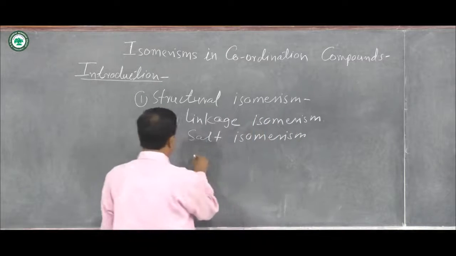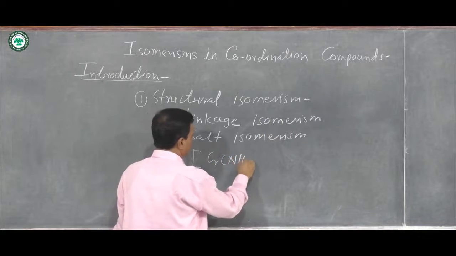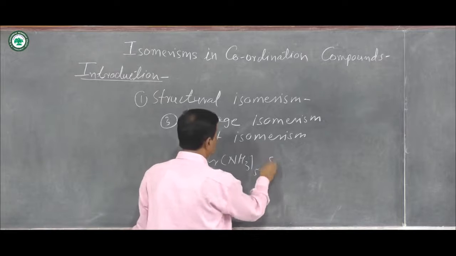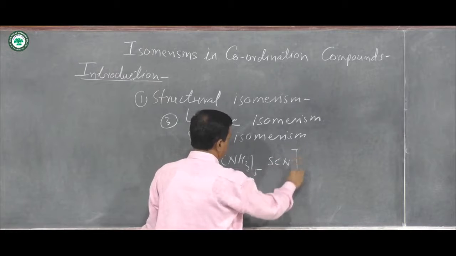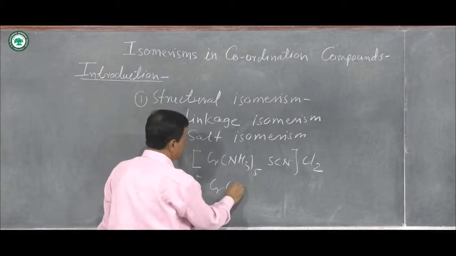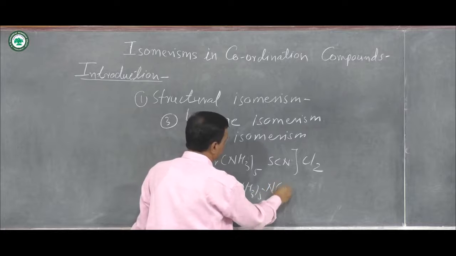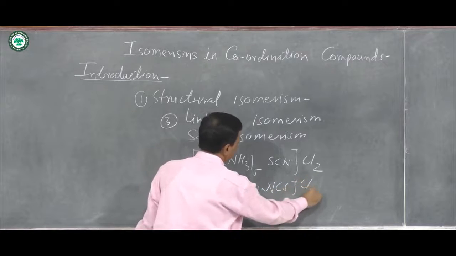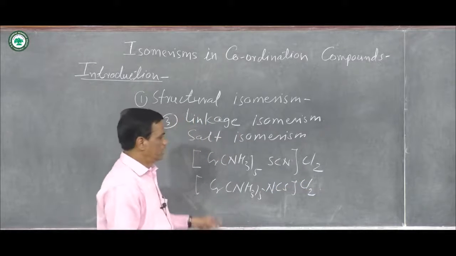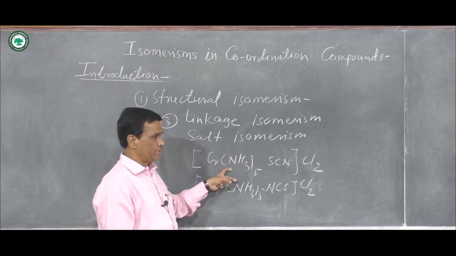Example: [Cr(NH3)5SCN]Cl2 and [Cr(NH3)5NCS]Cl2. These two complex compounds are isomers of each other.